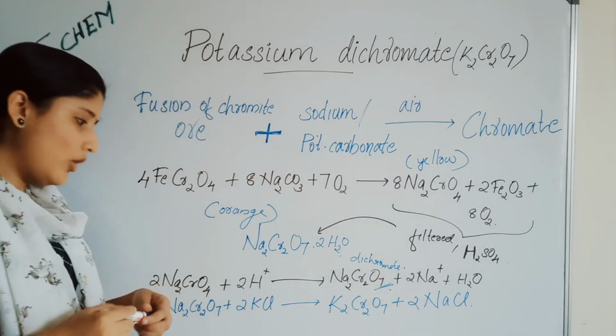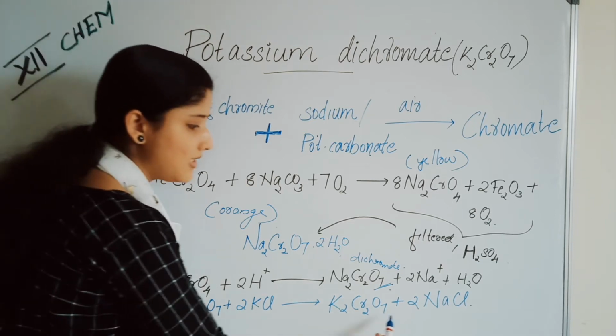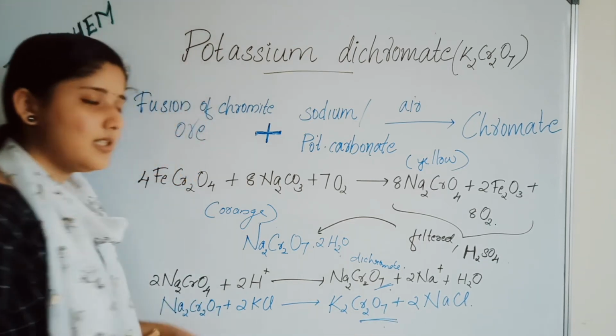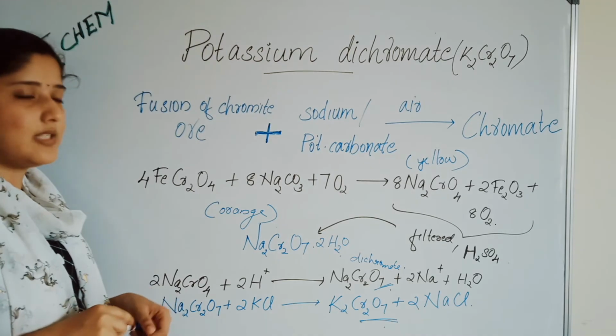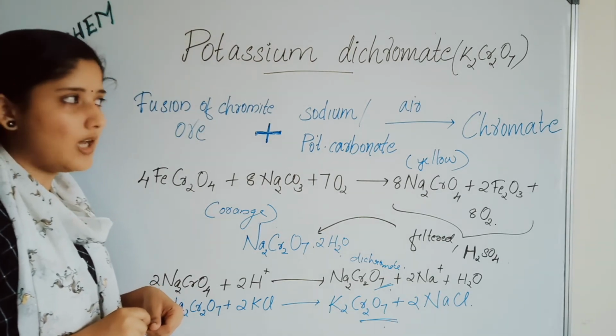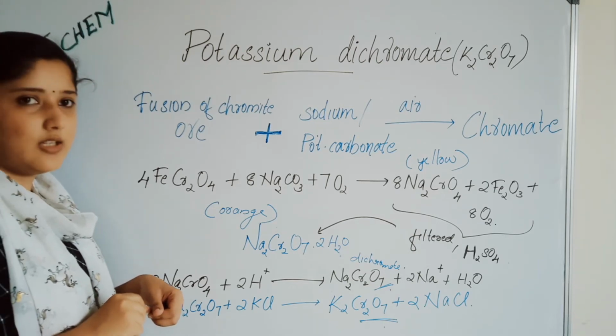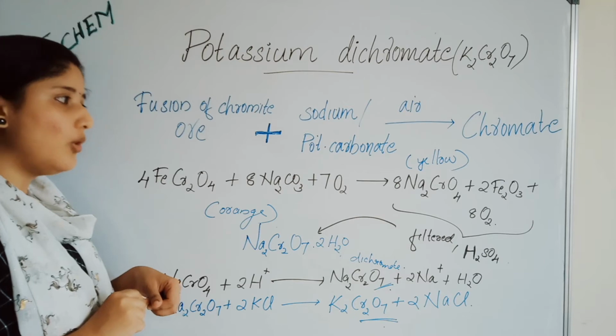When this sodium dichromate is dissolved in KCl, what we will get? Potassium dichromate. This is the preparation of potassium dichromate. Fusion of chromite ore with sodium or potassium carbonate in excess of air will get you sodium chromate, which is yellow in color.